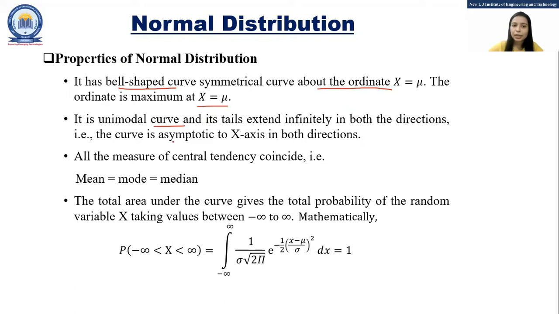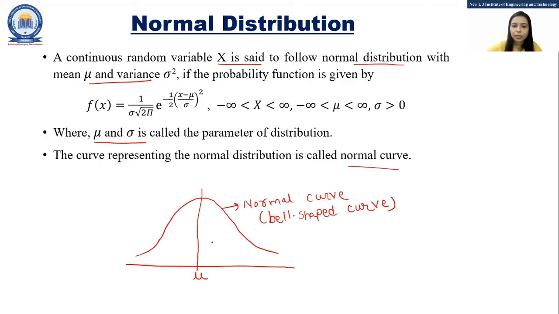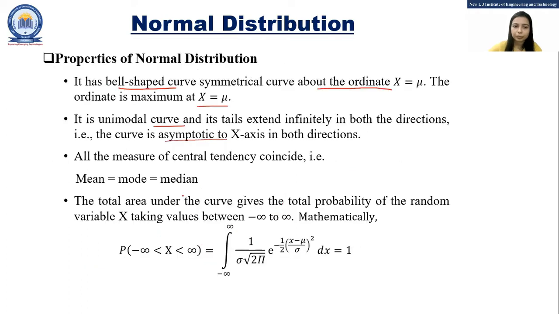That means the curve is asymptotic to the x-axis in both directions. That means this curve tries to touch, tries to meet this x-axis, but it never meets this x-axis and goes parallel to this x-axis.